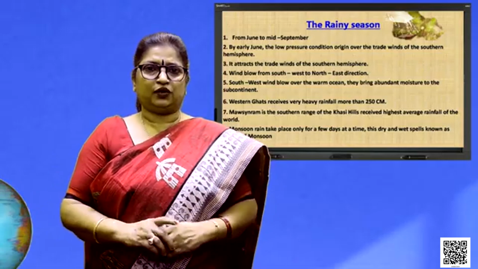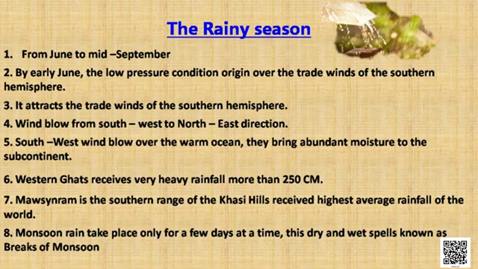Another important feature of this advancing monsoon is which place receives the maximum rainfall. Can you guess? The maximum rainfall received by a place in India and also in the world is none other than Mawsynram, which lies in Meghalaya. What makes Mawsynram receive the highest amount of rainfall? It is surrounded by the hills called Garo, Khasi and Jaintia. And the monsoon wind crossing the Bay of Bengal hits these mountains and brings heavy rainfall to Mawsynram.